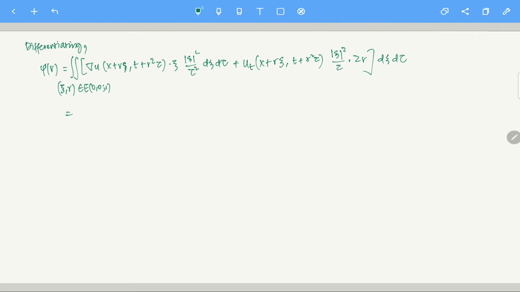So what I want you to do is please check this calculation. This is nothing special, a very easy calculation. It's just the chain rule.